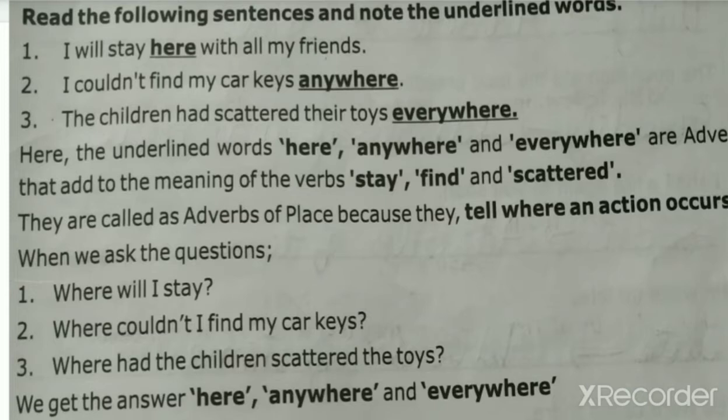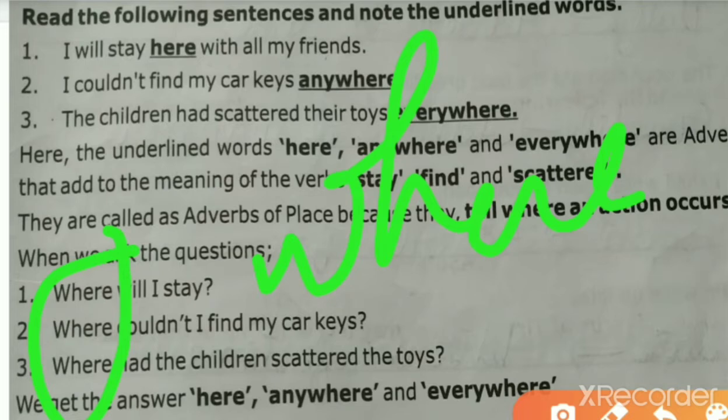Okay, it simply tells us where the action happens or where something is going to happen or has happened. Like, where will I stay? I will stay here with all my friends. So simply we can say adverbs of place indicate where, adverbs of time indicate when, and adverbs of manner indicate how.